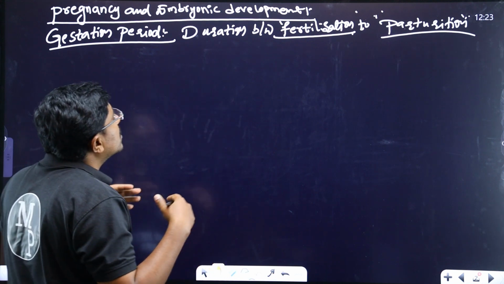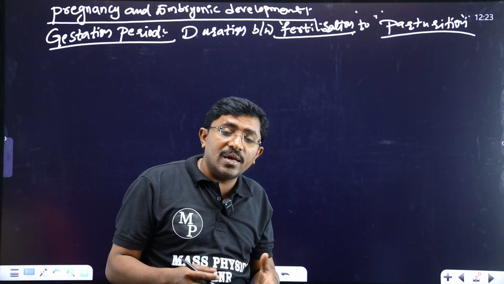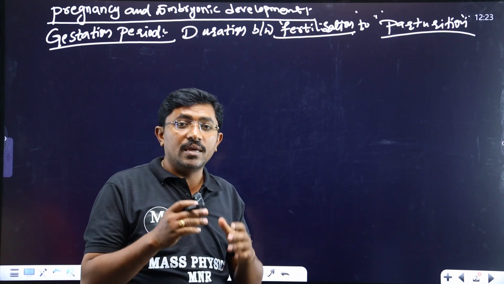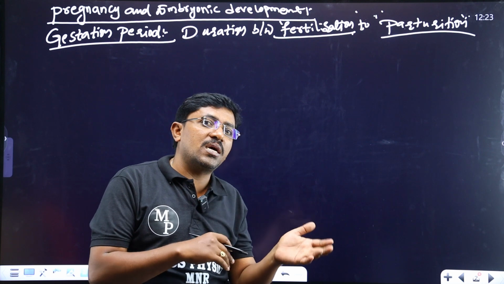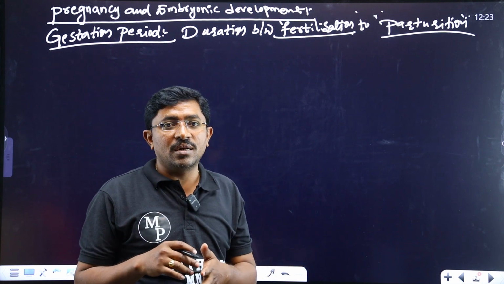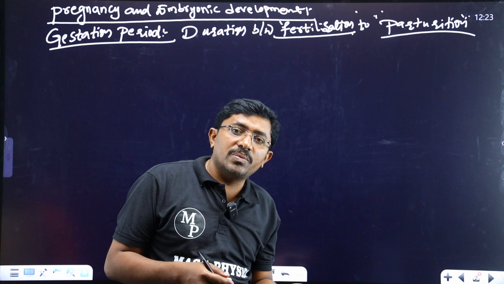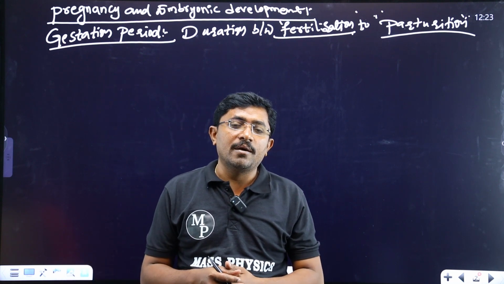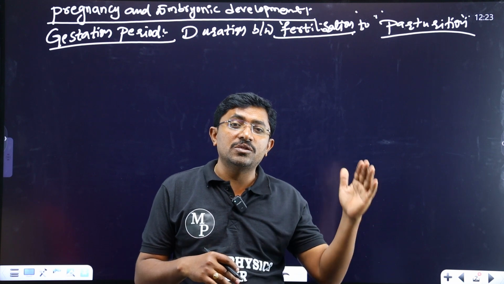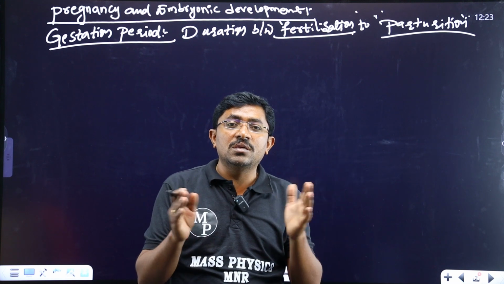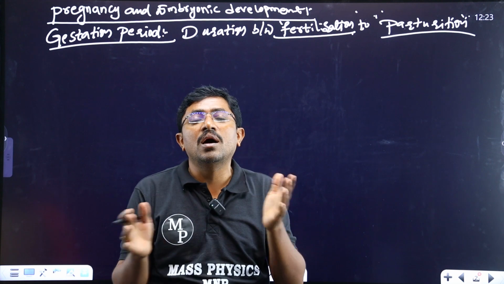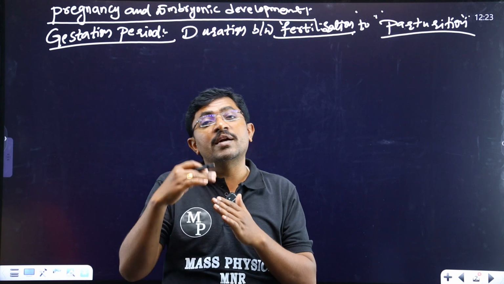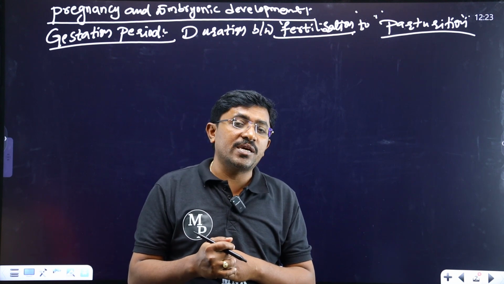In different mammals, different gestation periods are there. For example, primates and non-primates: in primates one type of gestation period is there, in non-primates another type. The duration between fertilization and parturition is not uniform in all mammals.